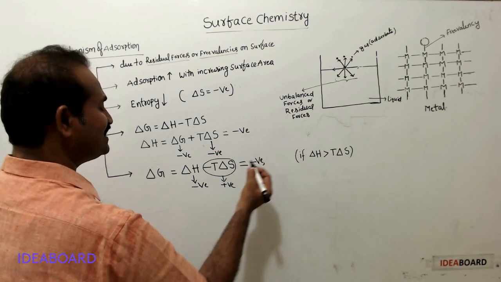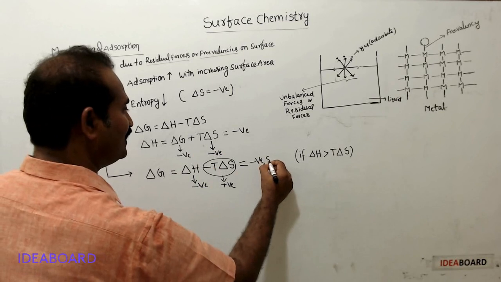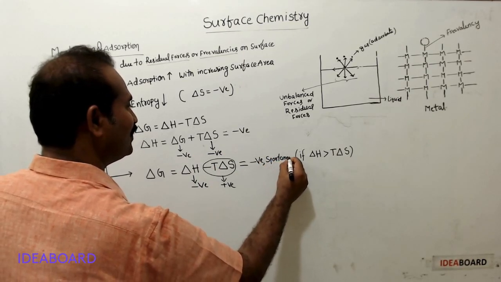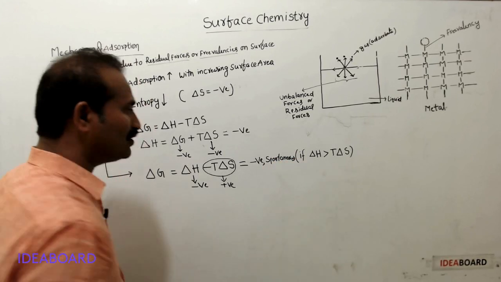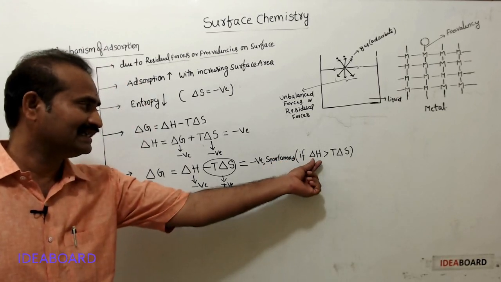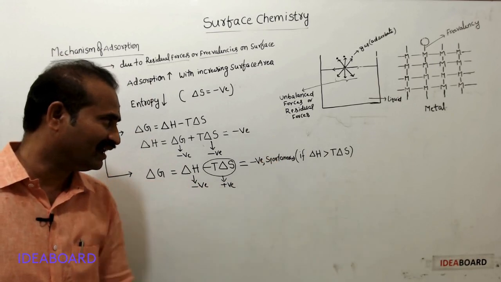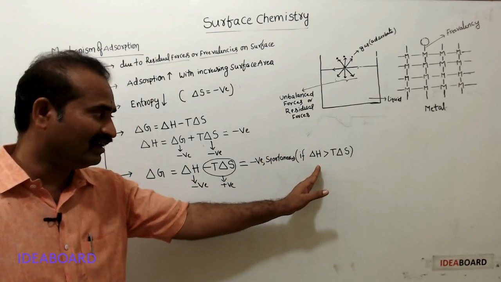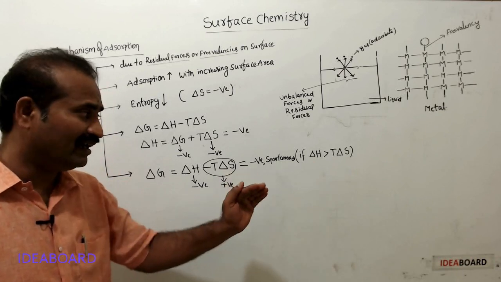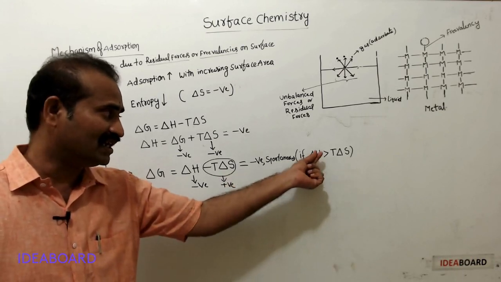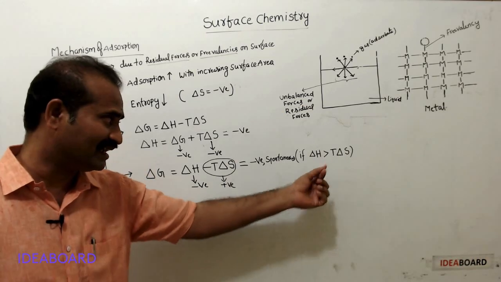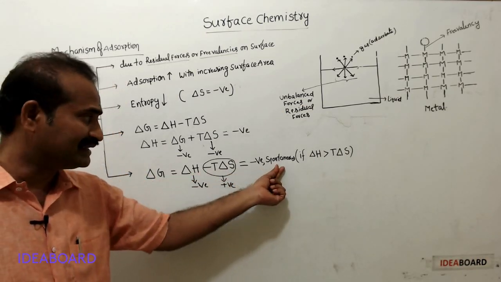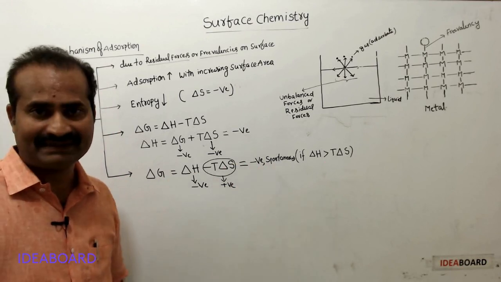Negative means the process is spontaneous. For the process to be spontaneous, delta H should be greater than T delta S. This is true in the very beginning of adsorption. In the very beginning, the delta H term dominates the T delta S term, hence the delta G sign will be negative and the process is spontaneous.